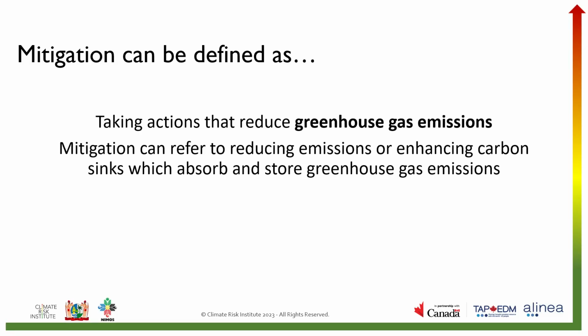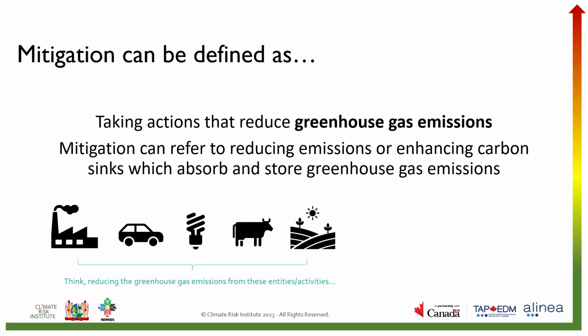Mitigation can be defined as taking actions that reduce greenhouse gas emissions. I've put some examples on the bottom left. So mitigation may involve reducing emissions from fossil fuel industries, transportation, electricity production, livestock, and agriculture.